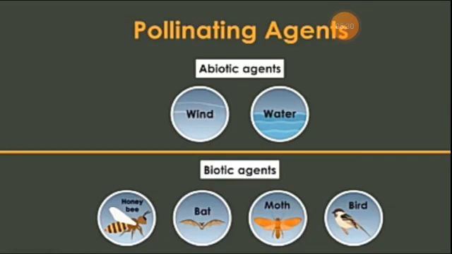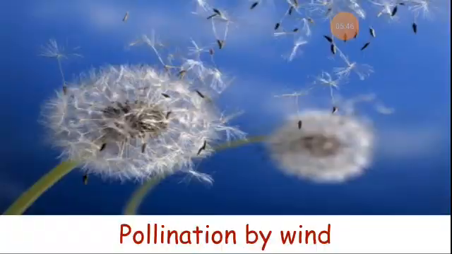Agents such as wind and water are abiotic agents. On the other hand, biotic agents such as bees, bats, moths, and birds also help in this process. Now, take a look at these agents one by one.